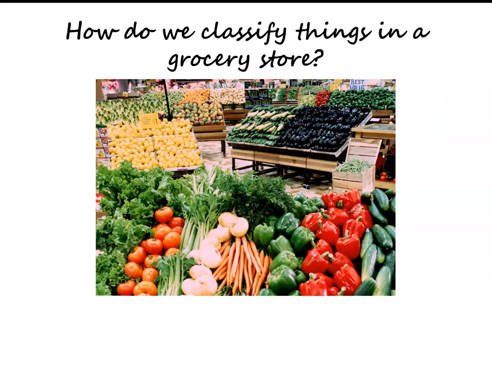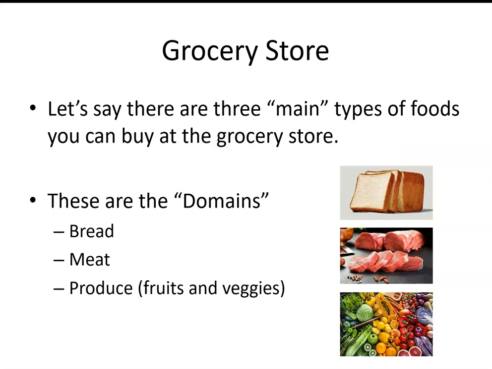Let's think about this in terms of a grocery store. How do we classify things in a grocery store? Well, you might say that there are three main types of foods. We're going to call these the domains. This is just an example. So remember, each domain is a bread or a meat or a produce. Remember, this is just an example. These are not really the domains. We're just making a comparison.